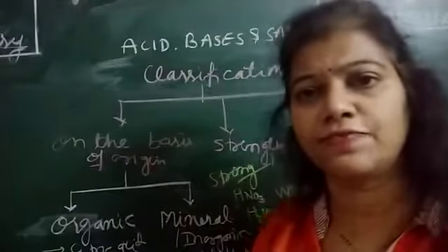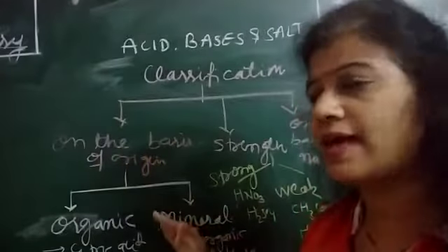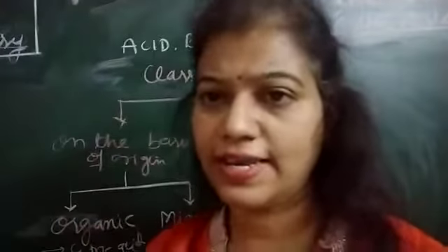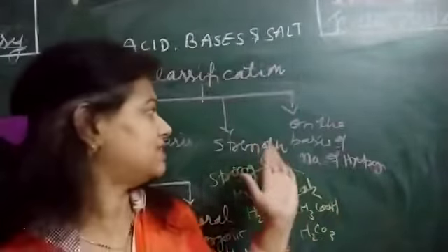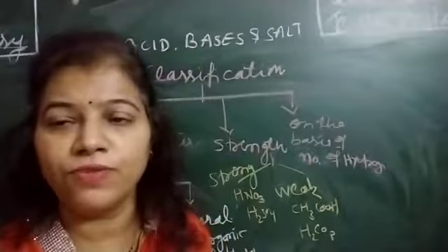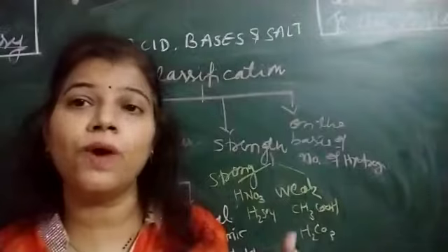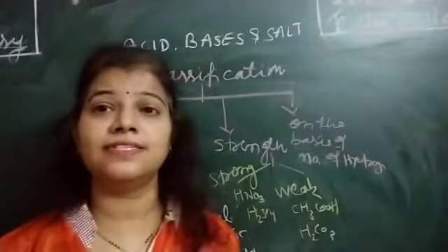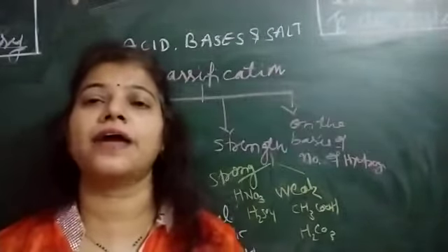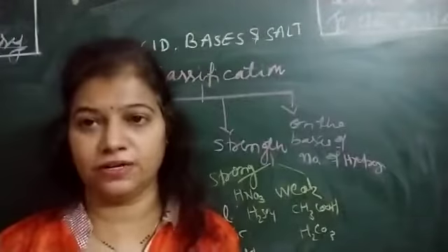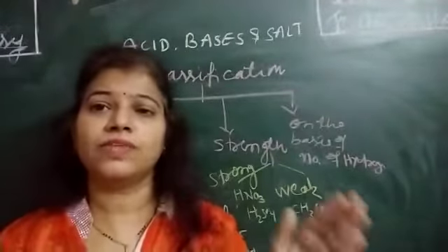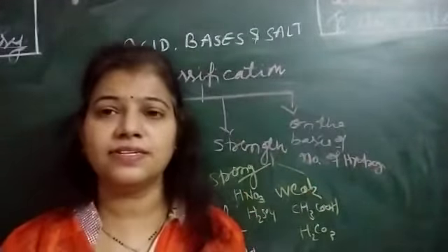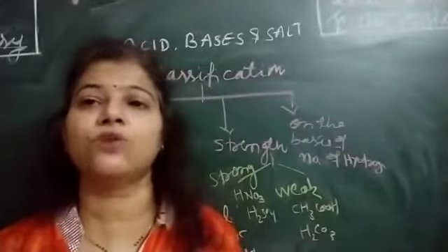So, got the first classification. We classify the acids on the basis of their origin into two classes, organic acids and inorganic acids. Now this is not the only classification. The second classification is on the basis of strength. What is the meaning of the word strength here? What definition of acids did we give in the starting? Acids are substances which produce hydrogen ions in the given solution or in water. So how much hydrogen ion they can produce is related somewhat to the strength of the acid.